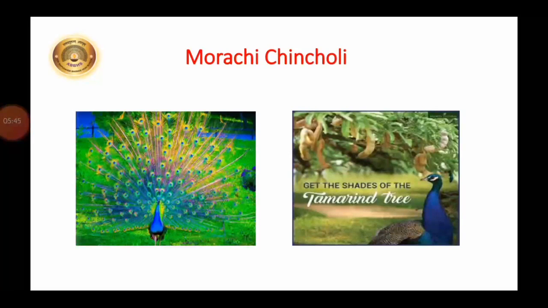Now about Murachi Chinchoili. The village Murachi Chinchoili is about 50 km from Pune. It is famous for its peacock population. The tamarind trees have created a favorable environment for peacocks, so many tamarind trees are planted in Murachi Chinchoili. You can see it in this picture. People have found a sanctuary in this village. You might have visited this place. If not, you can go and watch Murachi Chinchoili.